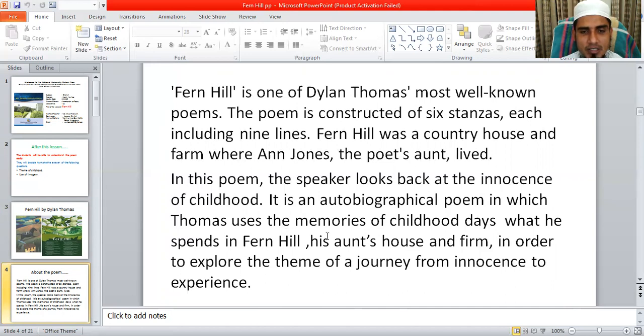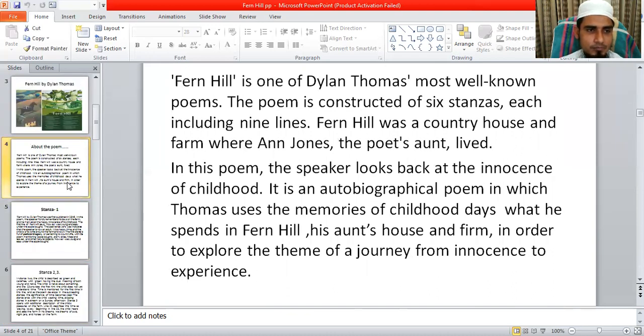Dylan Thomas uses the memories of childhood days, which he spent in Fern Hill, his aunt's house and farm, to explore the theme of a journey from innocence to experience.